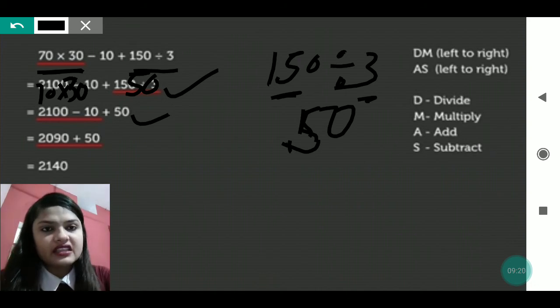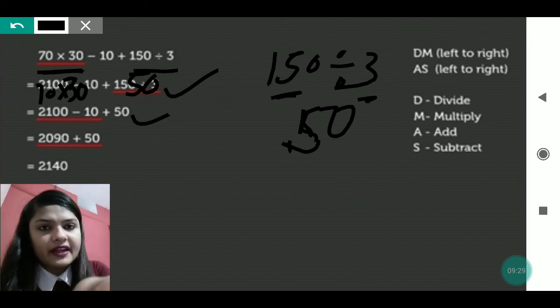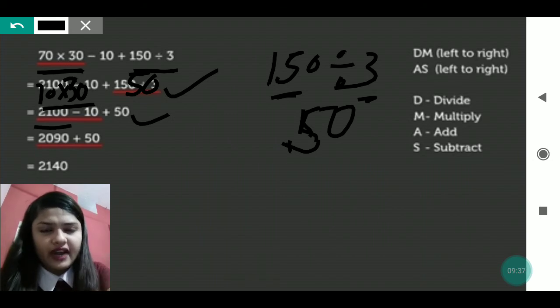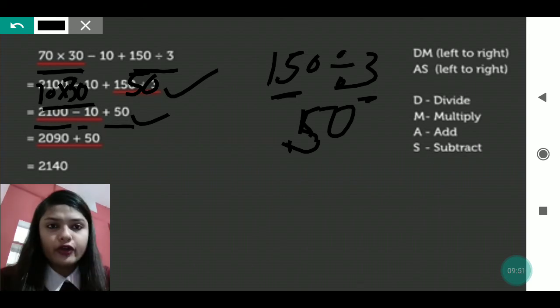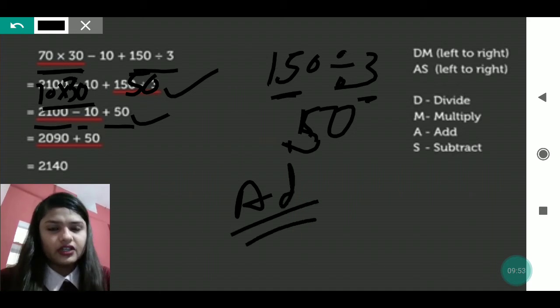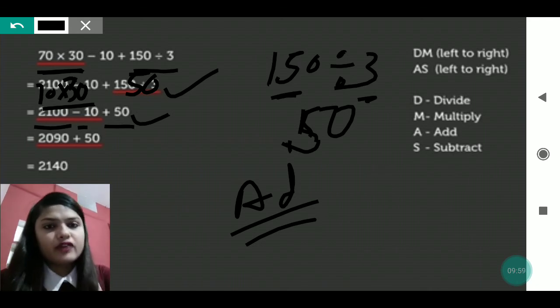So now after writing this much, what will we do? Now after division, we have to multiply. So this one we have already completed. Now we have to multiply 70 into 30. So when we multiply these two, we will get 2100. So that 2100 we will write, and minus 10 and plus 50. You know how we got 50, by dividing 150 by 3. Now after that, which work do we have to do? Addition.